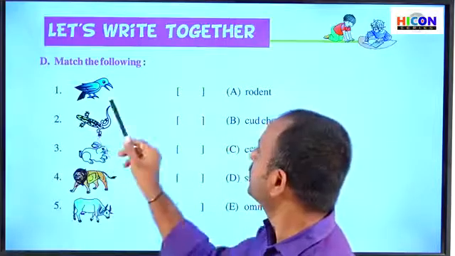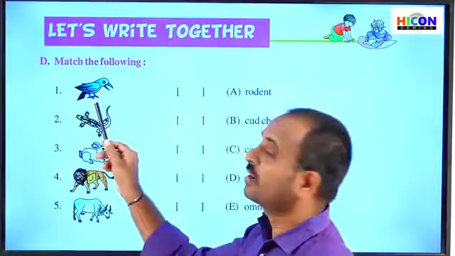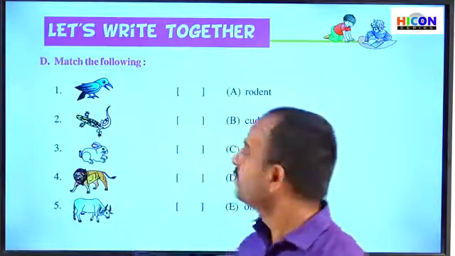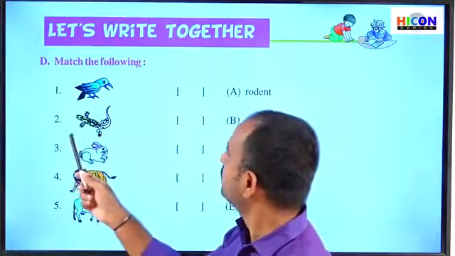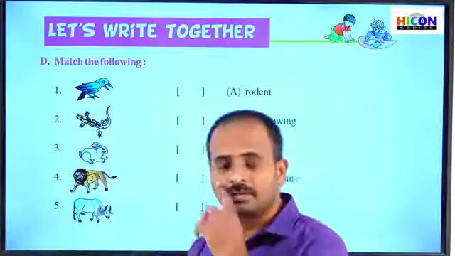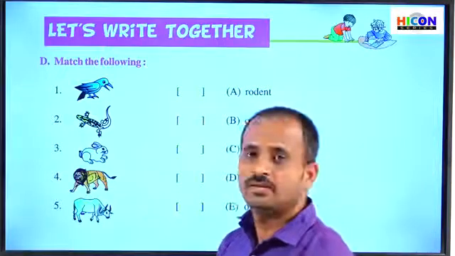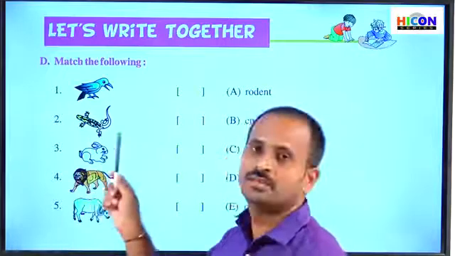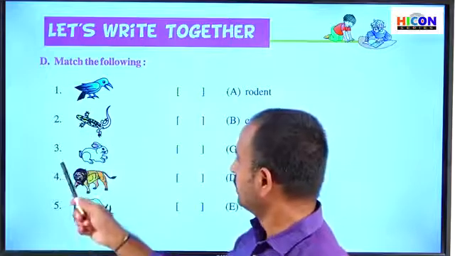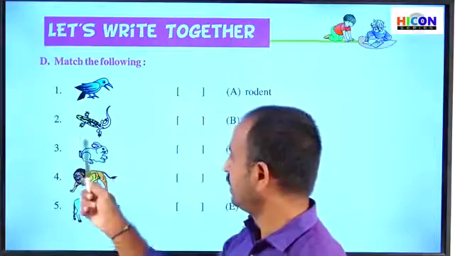So see the first picture. So what is the name of this bird? So this is a crow. So this first picture shows a crow. So children, see the second one. Can you tell what is the name of that animal? That is a lizard. And see the third one. So children, can you identify this animal? So very good, a rabbit. So this is a rabbit, and you can identify the fourth animal. So this is a lion. And next you see the fifth one. So what is this animal? So this is a cow.